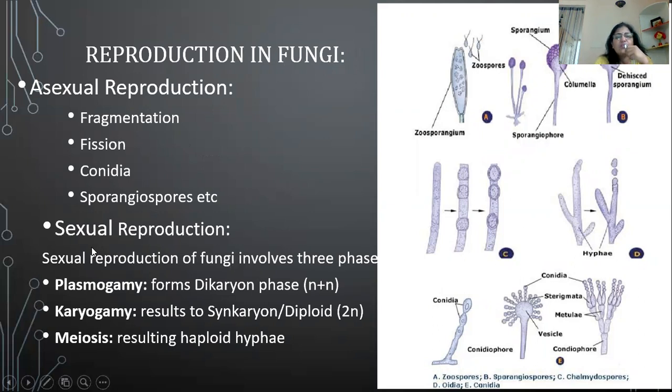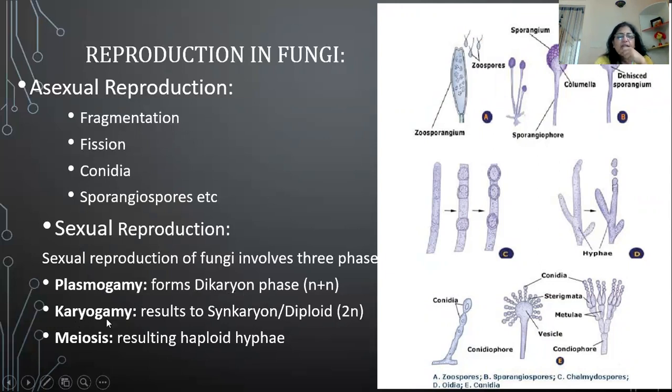When we talk about sexual reproduction in fungi, it has three basic steps. One is plasmogamy. Plasmogamy means two different strains of fungi come closer, their cell walls get dissolved and their cytoplasm gets mixed. So fusion of cytoplasm is known as plasmogamy. In this stage, as the nucleus is not fused, only the cytoplasm is fused, that particular cell will have two nuclei. This kind of structure, when it has two nuclei, is known as the dikaryon phase.